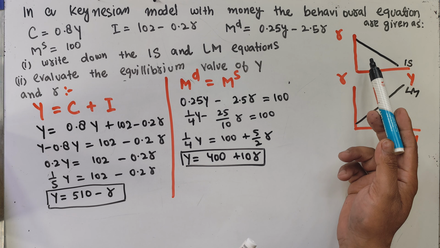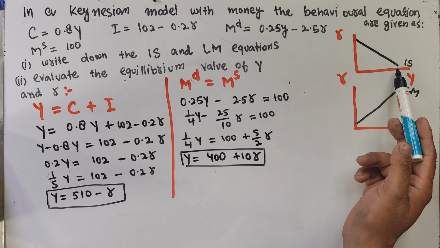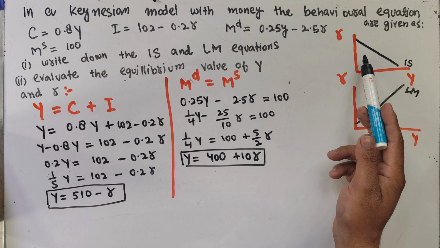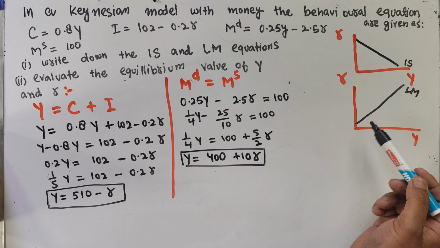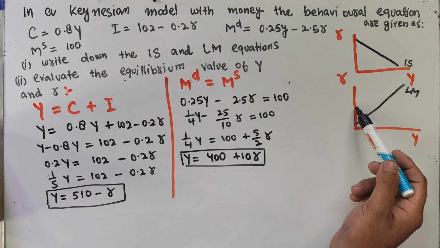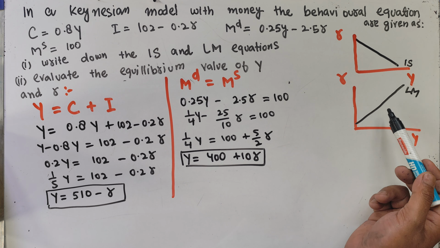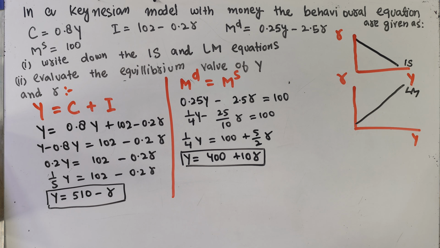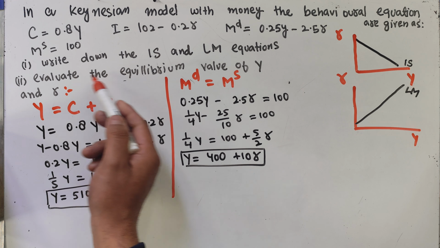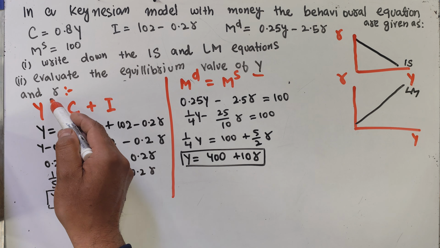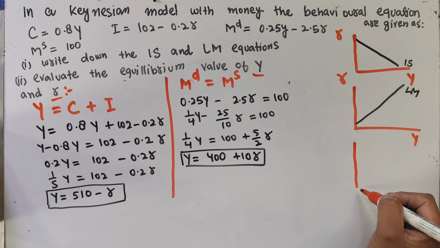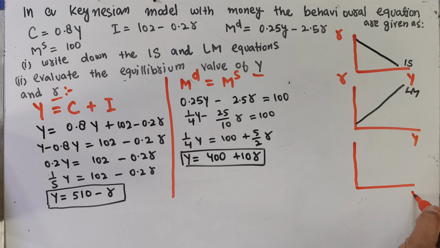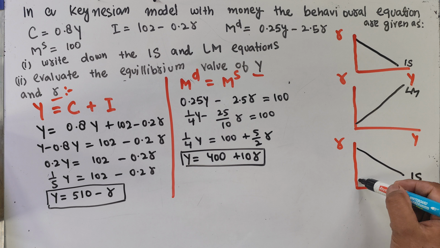We got the IS equation, which shows us different combinations of level of income and rate of interest where the goods market is in equilibrium. We have the LM equation, which shows the different combinations of income and interest rate where the money market is in equilibrium. Now simultaneous equilibrium, that is our question: evaluate the equilibrium values of income and rate of interest. If we have y and r as our coordinates, we have a downward sloping IS curve and an upward sloping LM curve.